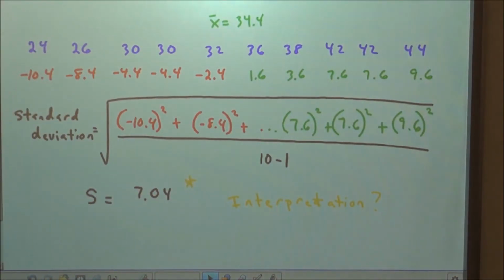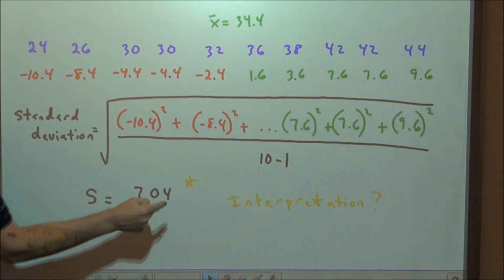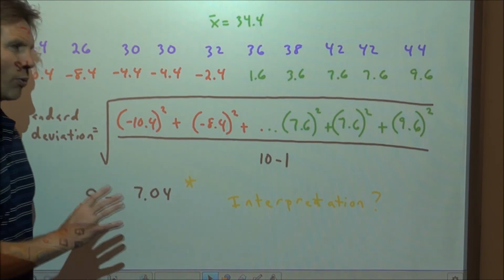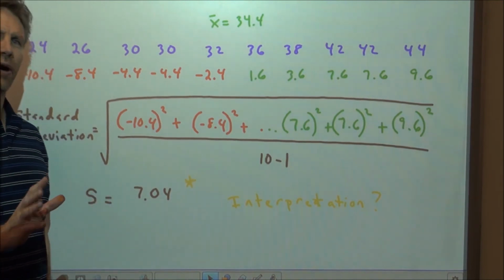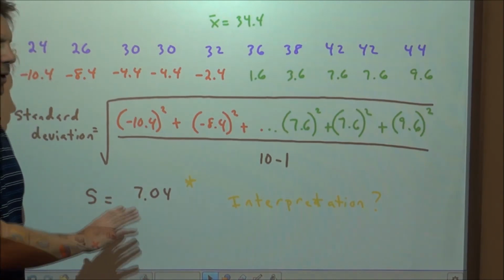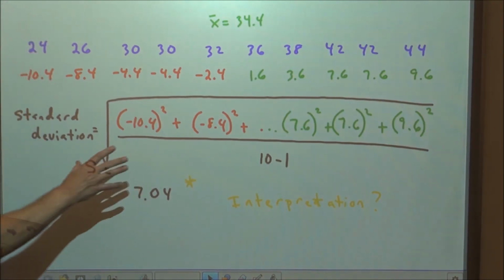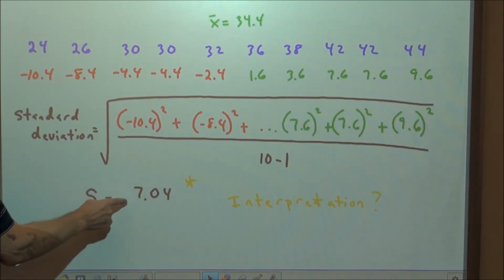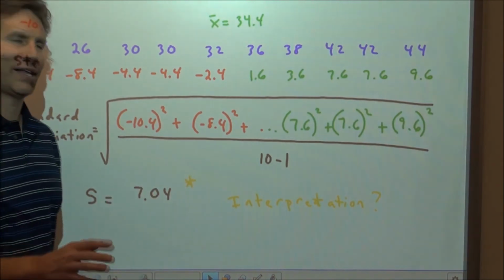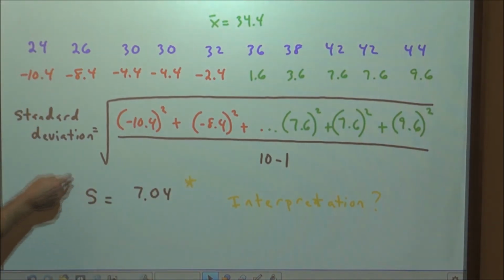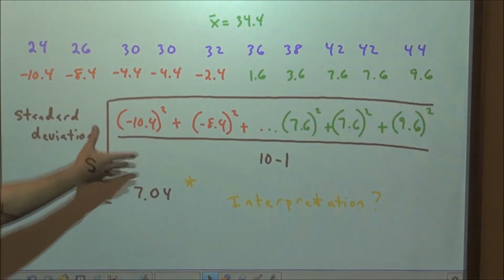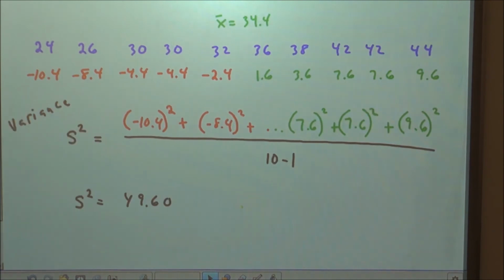Now the question would be, what's so much more powerful about this than the mean absolute deviation? And the answer is, when we get to the normal distribution, which is the heart and soul of statistics, this statistic and its corresponding parameter, we'll deal with parameters later, are extremely important. The characteristics of this guy are really impressive, and they allow us to do some serious analysis. So you'll find out later why this is so much more powerful. Just be comfortable being able to follow the formula and get your standard deviation that way.